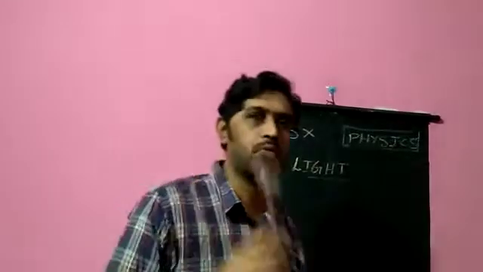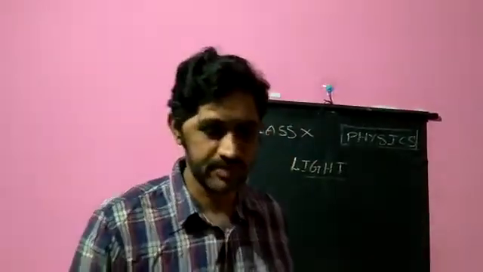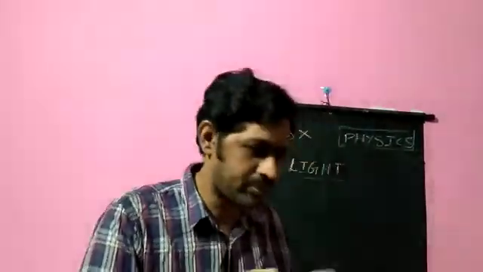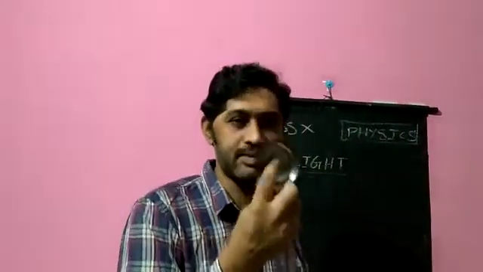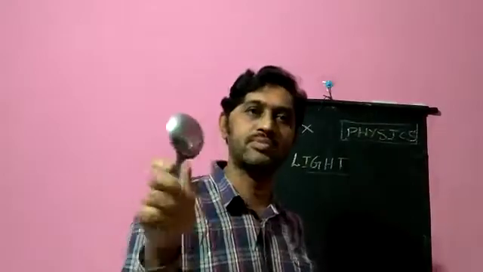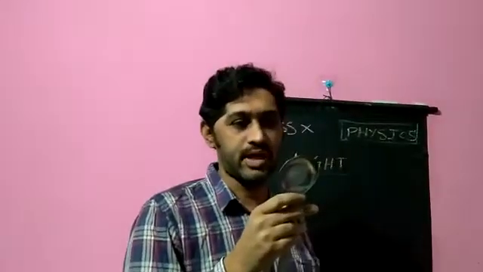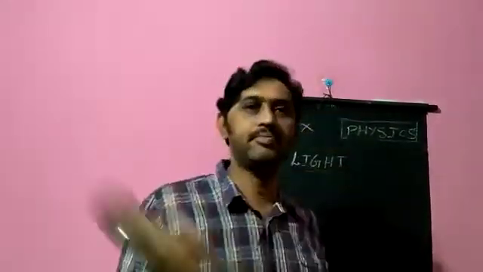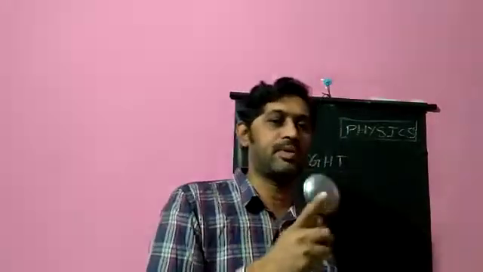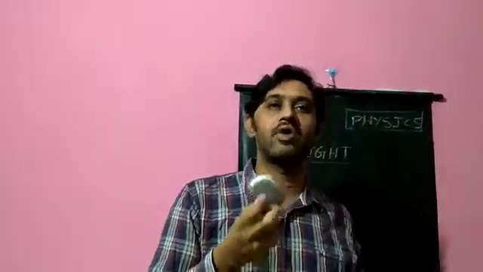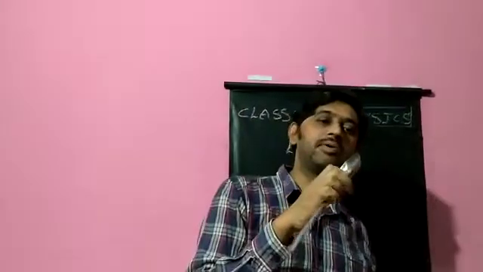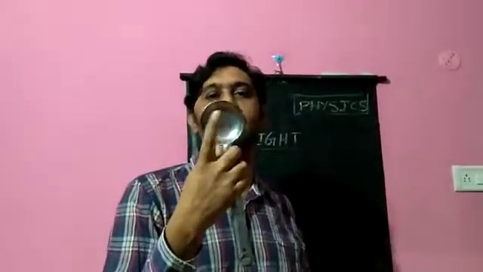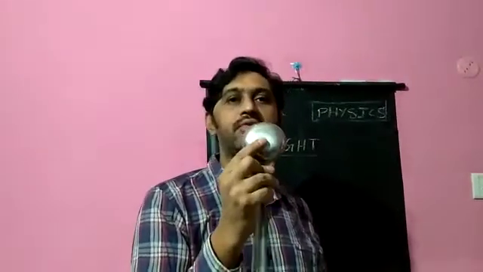If you have a new spoon in your house, you can cross-check by looking at yourself in that spoon. In the concave side you will see your image as a real image, whereas on the convex mirror, whatever image you see of your face will be the erect one. Virtual image will be found in case of convex mirror, real image will be found in case of concave mirror. This will be acting as a concave mirror and this will be acting as a convex mirror.